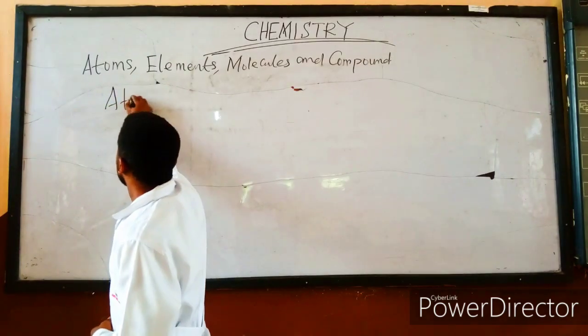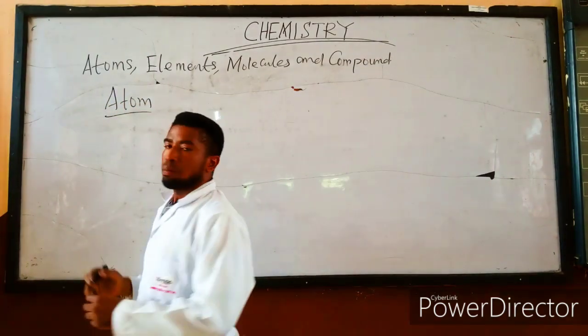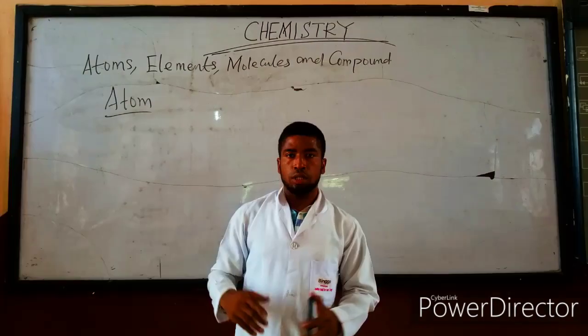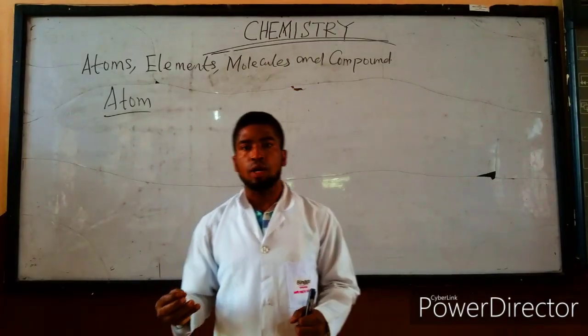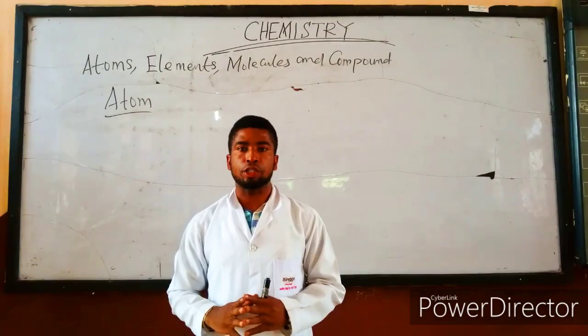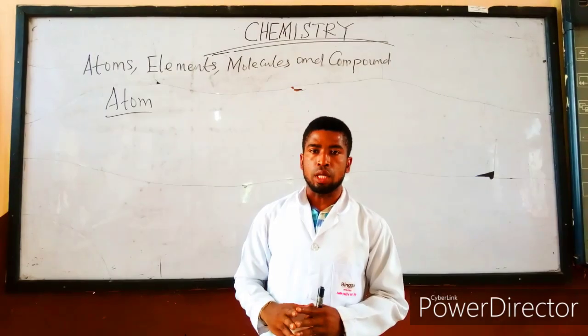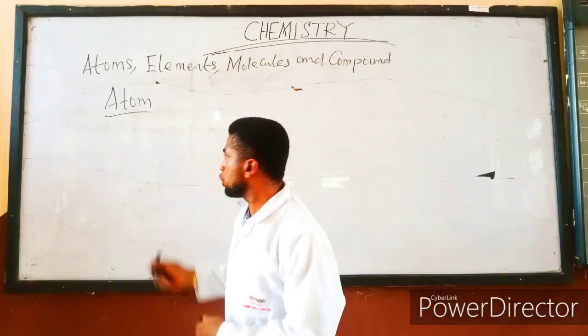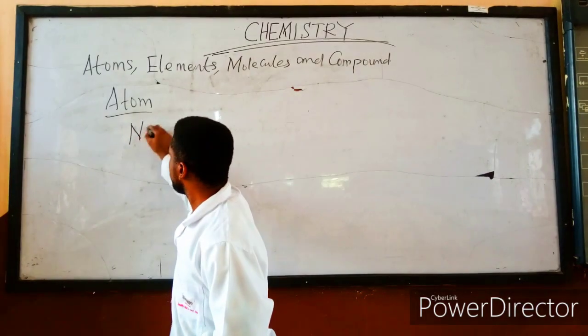Now, what is an atom? An atom is the smallest particle of an element which can take part in chemical reaction. Example of an atom is sodium atom.